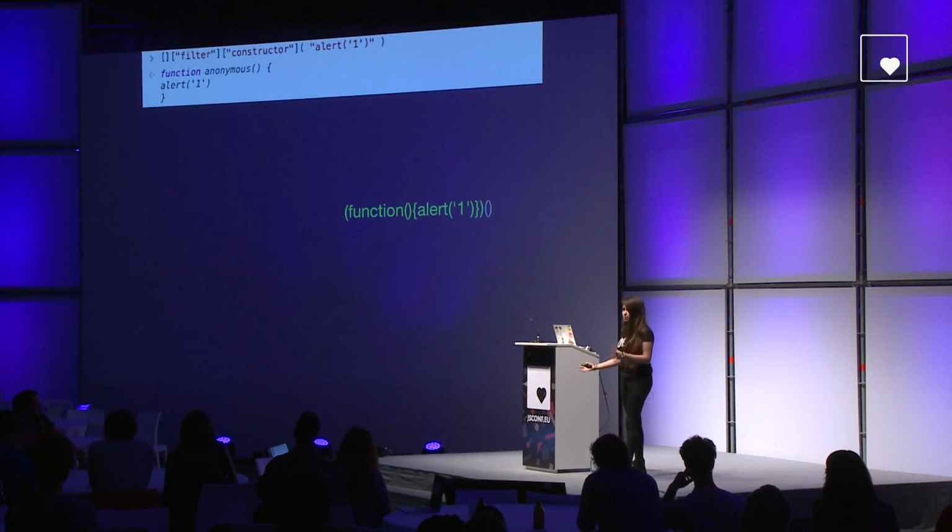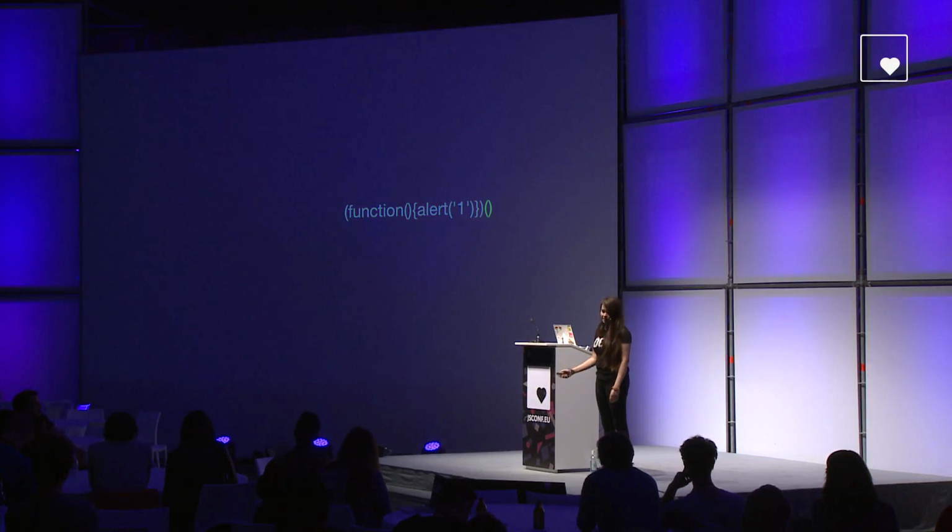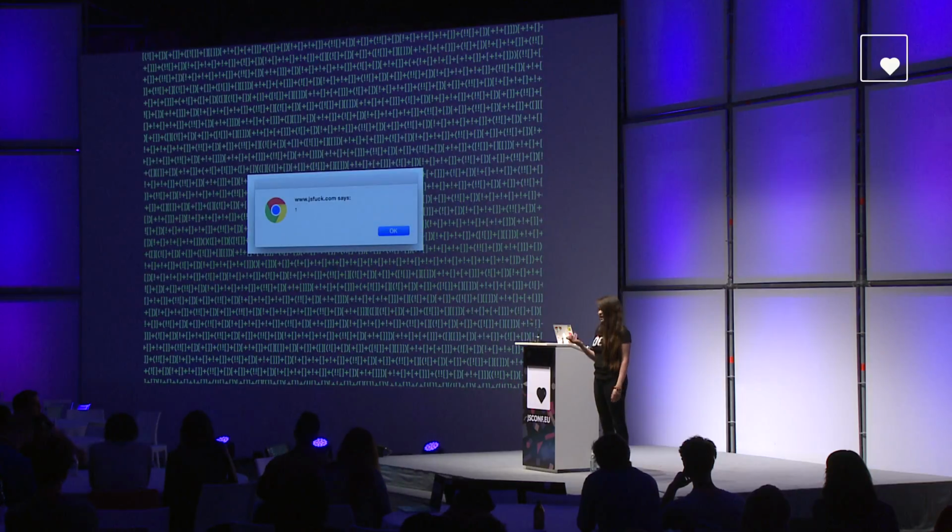So now you can finally guess that the last part is just auto-executing that new function. So basically, this will give us in our browser an alert one. And the code behind it is the code used to actually make this work, and it does work. So yeah, JavaScript is confusing sometimes.